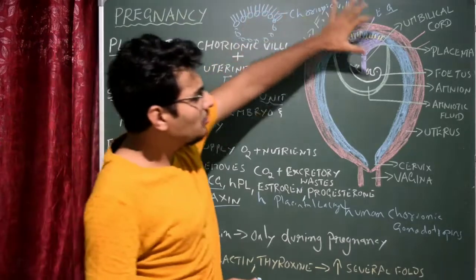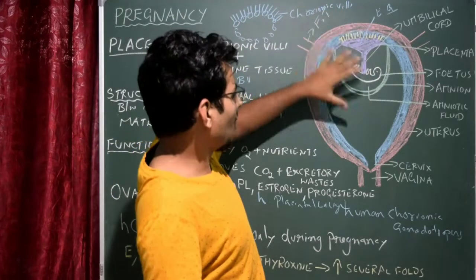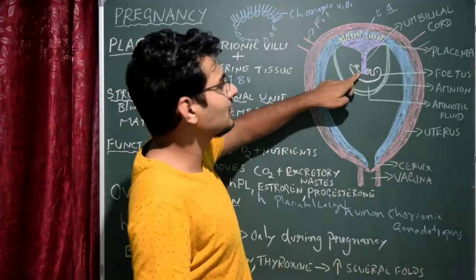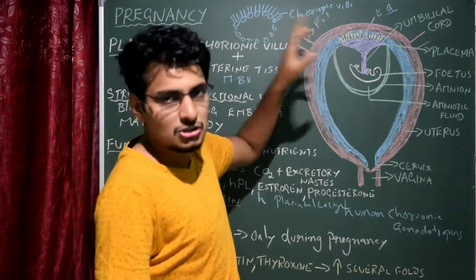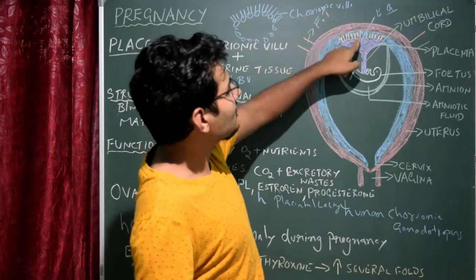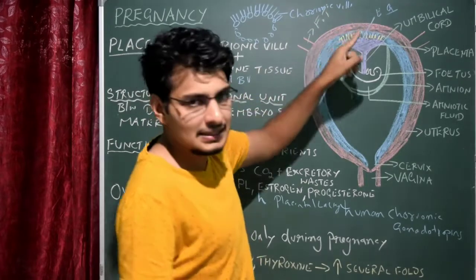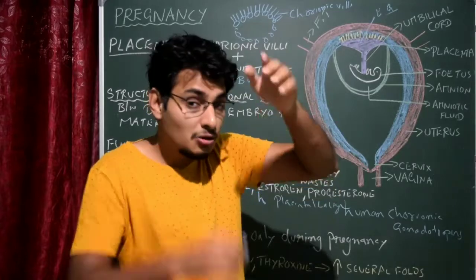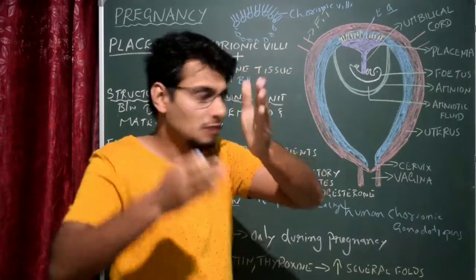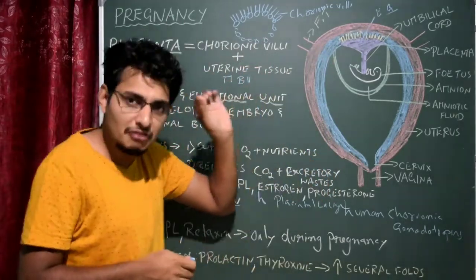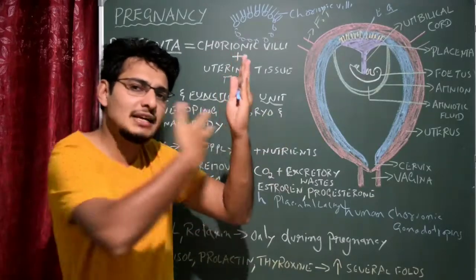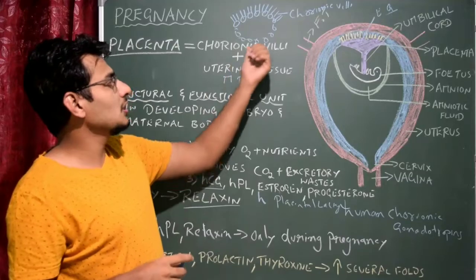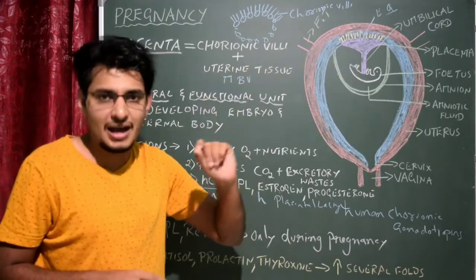Please remember this diagram. Always remember the amnion is the cavity or layer which is formed by the developing fetus. What is exactly this one? The placenta is formed by the trophoblast, because it forms a finger-like projection which is called the chorionic villi. When the chorionic villi get embedded within the uterus, there is a connection between the chorionic villi and the uterine tissue.